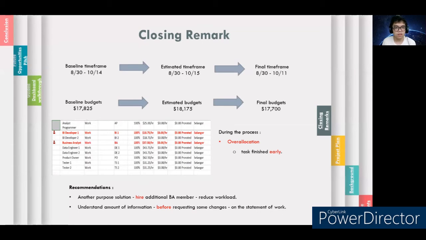$17,825. Lastly, we also came out with some recommendations on the project, where we can create another proposed solution by hiring additional BA team members to reduce the workload, and we would also recommend the client to understand the amount of information that we had before requesting any changes to the statement of work. And now I'll pass it on to Giant to talk about part 2 of the guided dashboard.